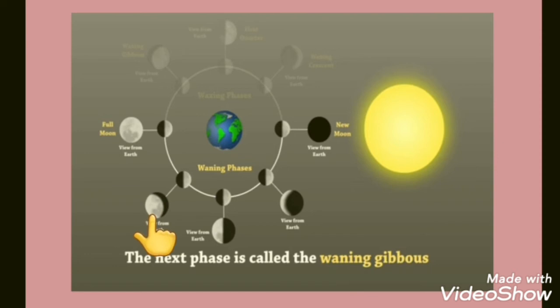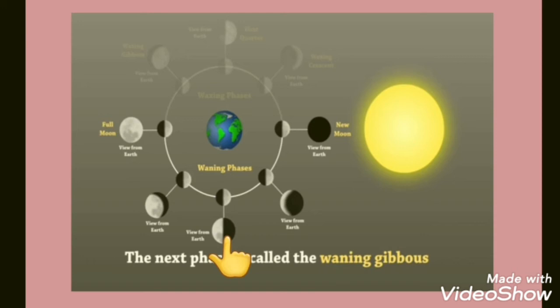This part we call gibbous moon, we call it waning gibbous. Now the moon moves further, so when the moon comes at this position, half part of the moon can be seen from the earth, so we call it half moon.